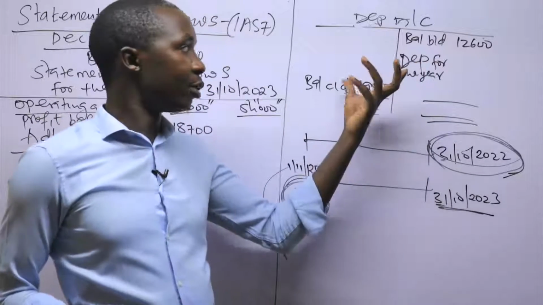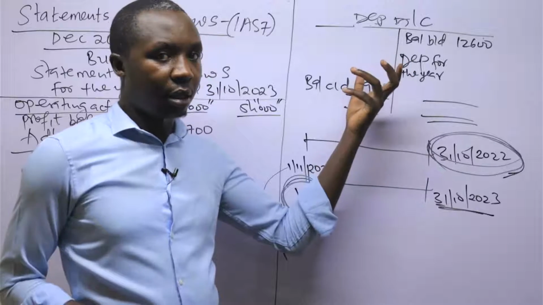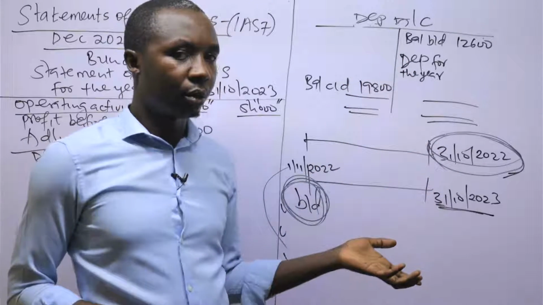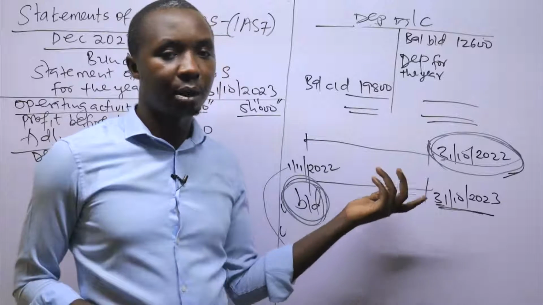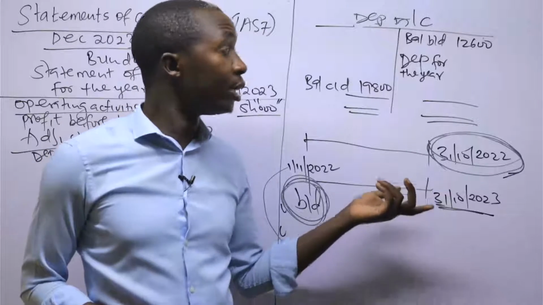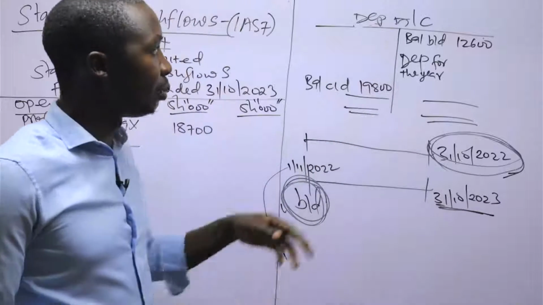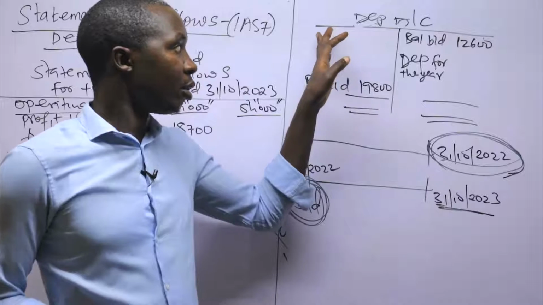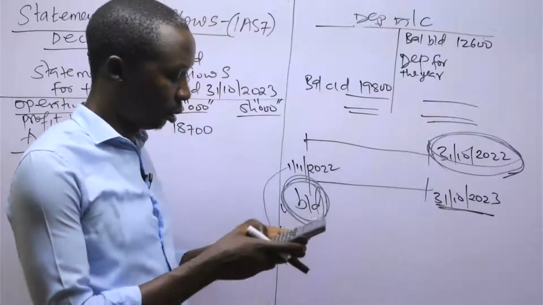The adjustment which could have arisen is if there was another asset which was disposed, and in the process of disposal there was some accumulated depreciation on disposal, which I could have debited. But we don't have any asset which is disposed.